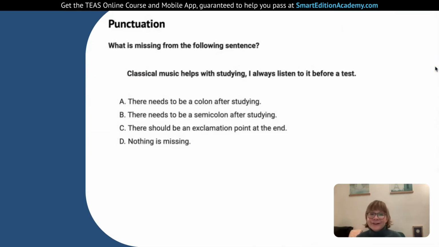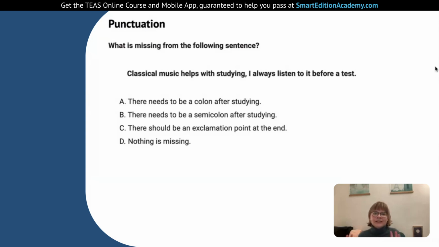Punctuation. All right, so we're already on to our second category here, punctuation. What is missing from the following sentence? Classical music helps with studying. I always listen to it before a test. If we look at what we have here, maybe you see the error, maybe you don't. We're going to go through each option and explain them.